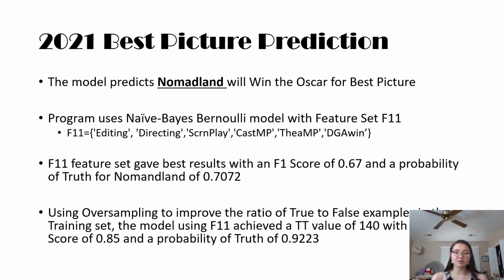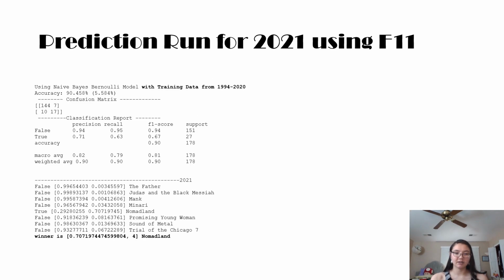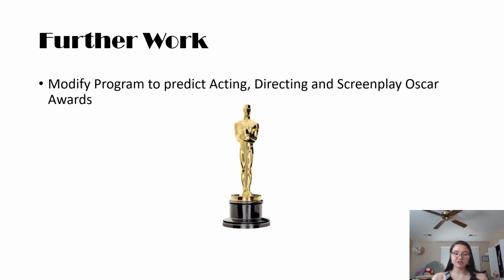For this year, my model is going to predict Nomadland, and for the feature set, it gave it an F1 score of 0.67 and a probability of truth of 0.7. When I oversampled this information, I ended up getting a result for F1 of 0.85 and a probability of truth of 0.92. In the future, I want to expand this program to include the Acting, Directing, and Screenplay Oscar Awards.